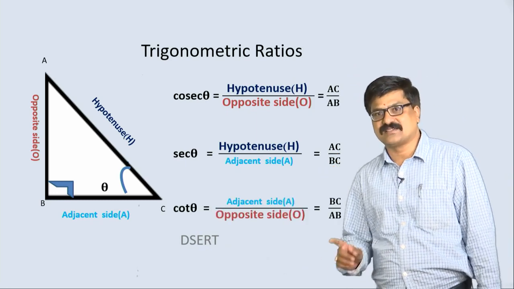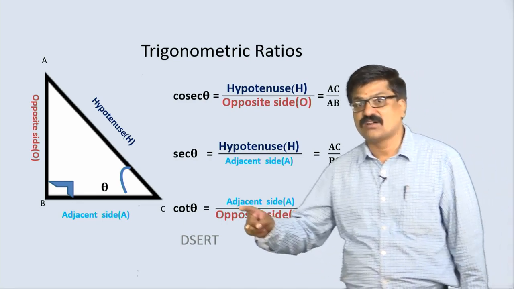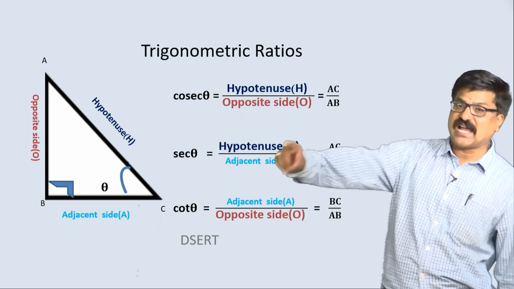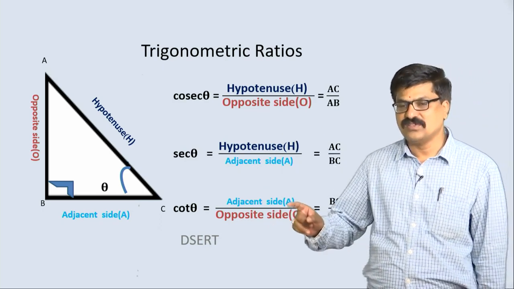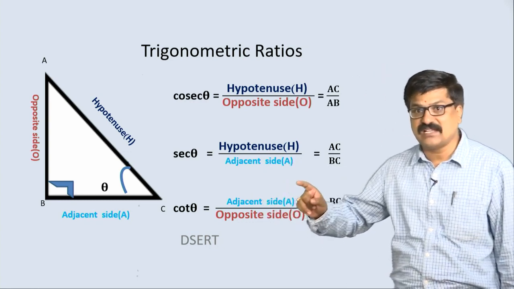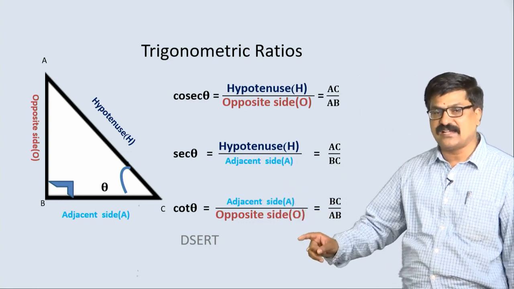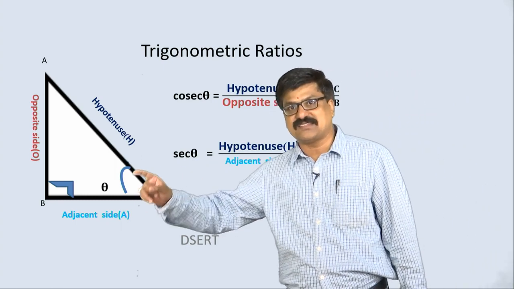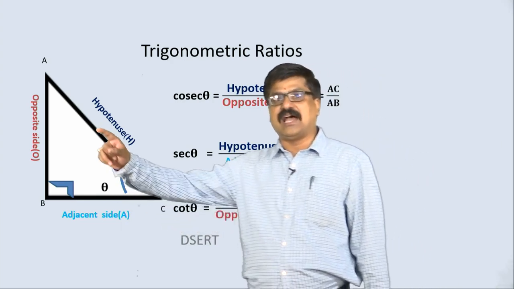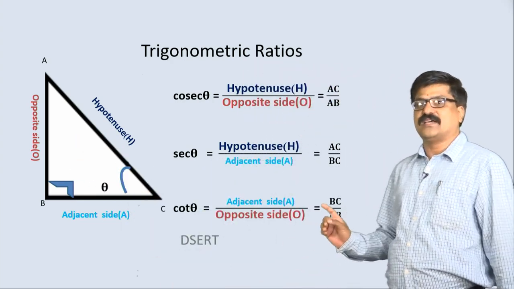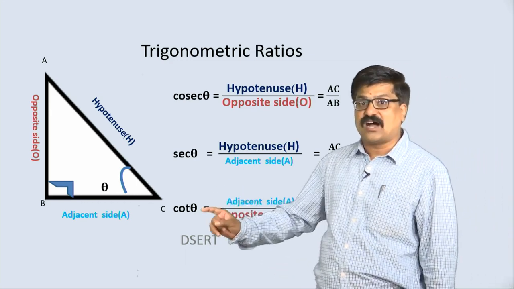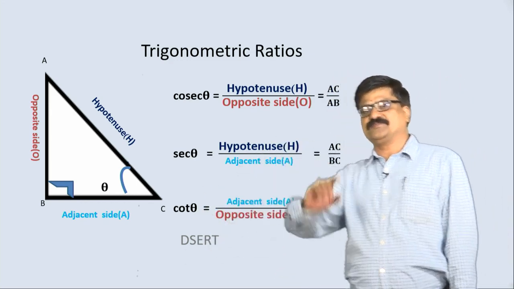The last trigonometric ratio is cot theta, which is the reciprocal of tan theta, defined as the ratio between adjacent side and opposite side. With respect to this right angle triangle, the adjacent side is BC and the opposite side is AB, that is BC by AB gives the cot theta value here.